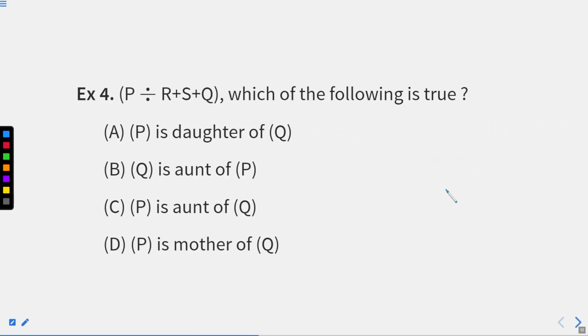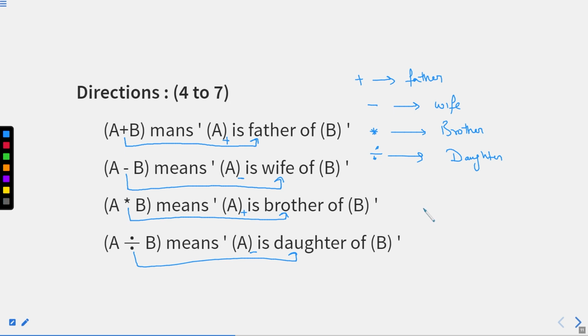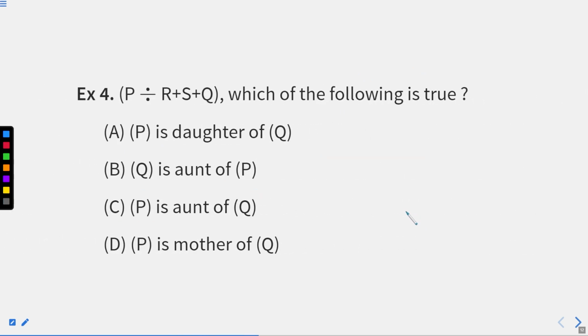Now, the second part says R plus S plus Q. It means plus shows father. So what we can get here, just a second, we need to read this question properly. Till the time it is happening, I'm writing this part. We know that R is father of S. I'll do it right now in this manner. Meaning that R is father of S and S is father of Q. Generation change is there, right? We are able to get the complete diagram.